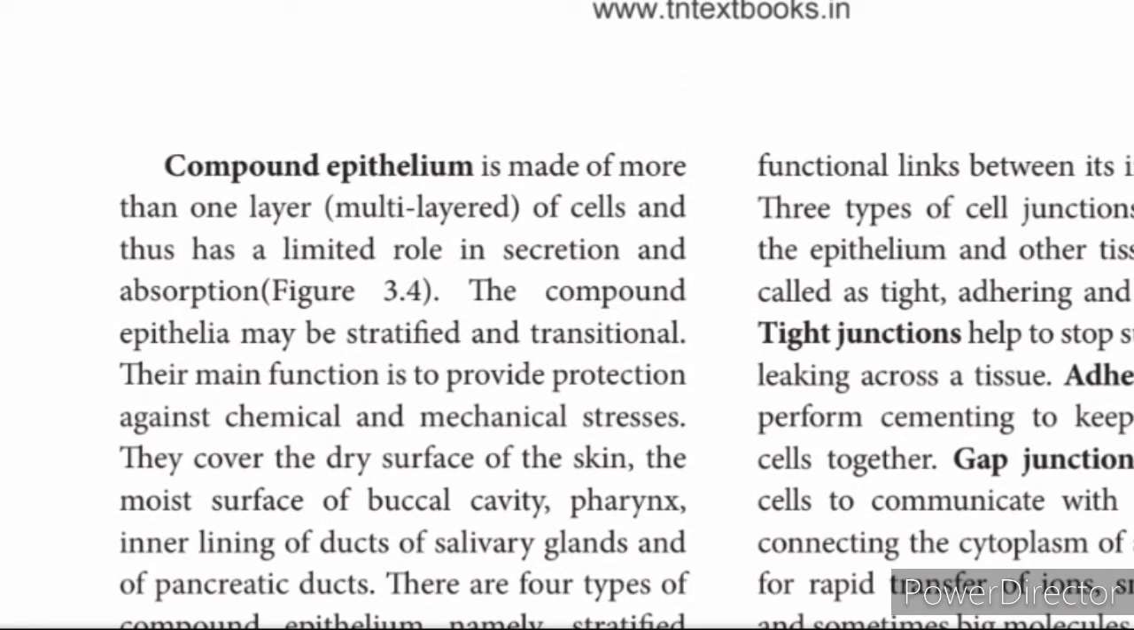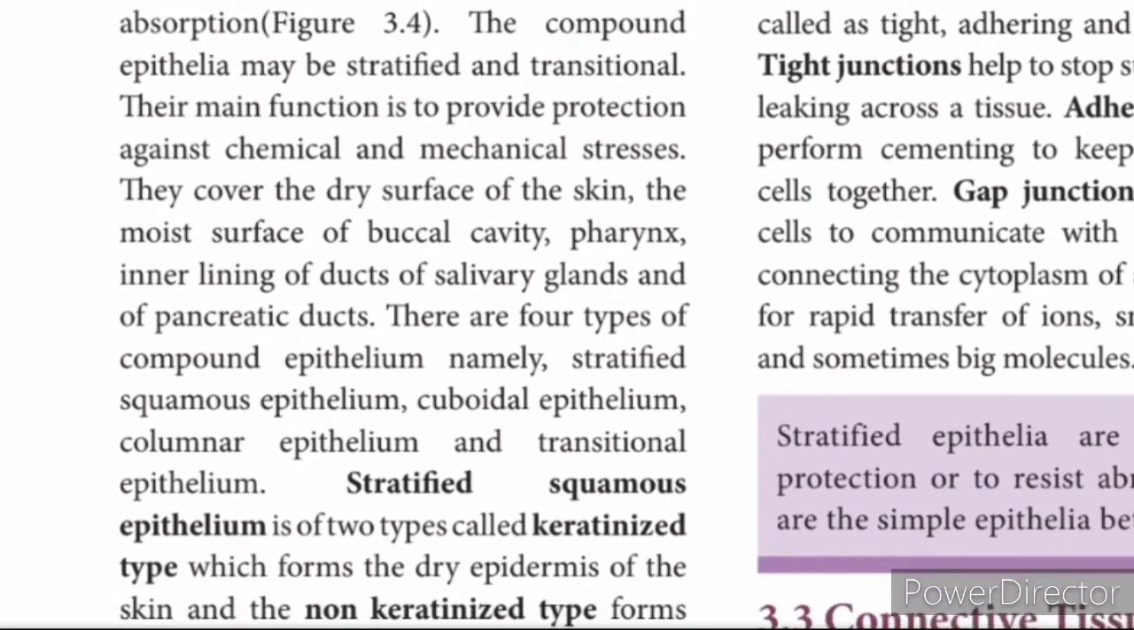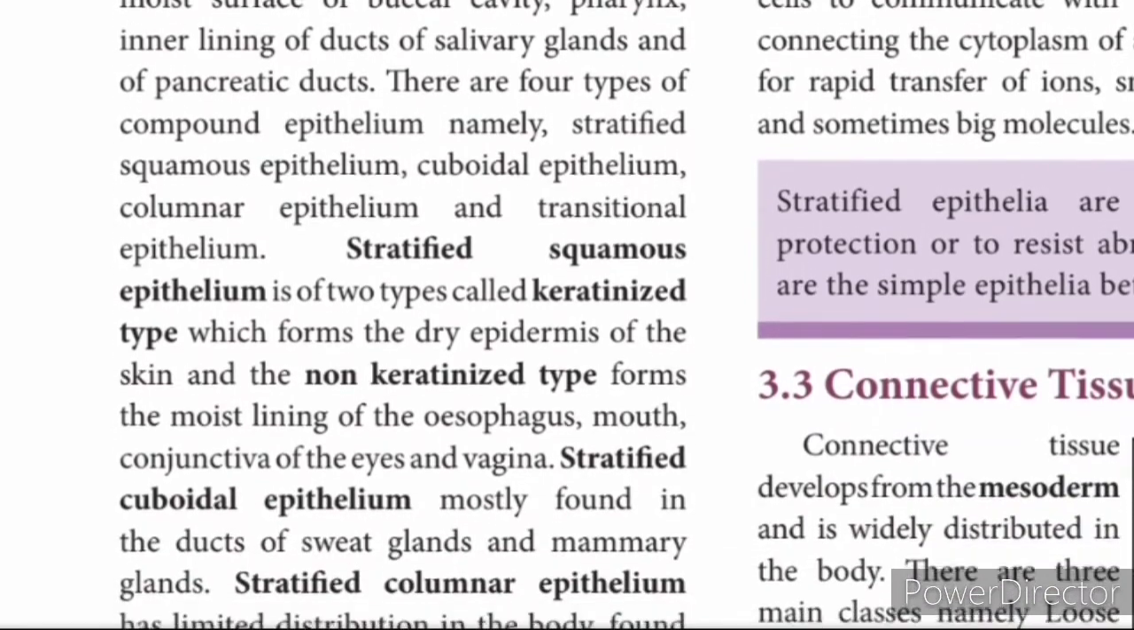So here comes another important question, the junctions. Three types of cell junctions are found in the epithelium and other tissues. These are called tight junctions, adhering junctions and gap junctions. Tight junctions help to stop substances from leaking across the tissues. Adhering junctions perform cementing to keep the neighboring cells together. Gap junctions help the cells to communicate with each other, by connecting the cytoplasm of adjoining cells.